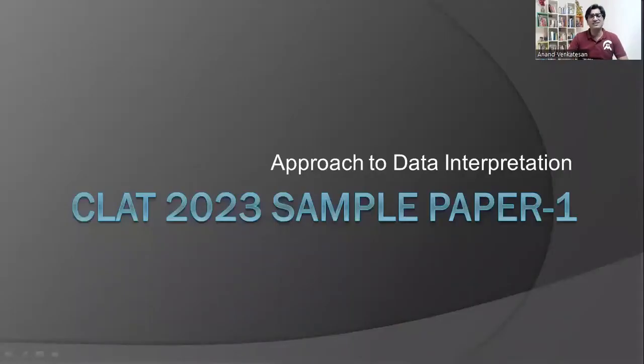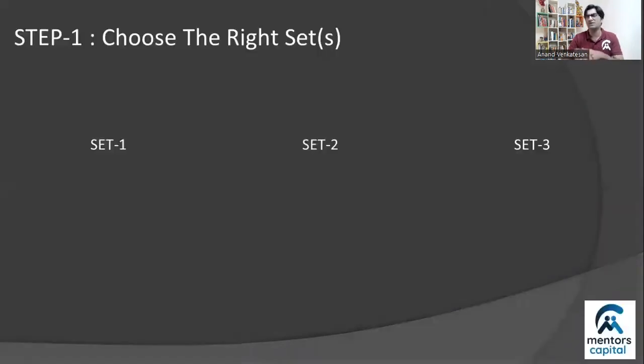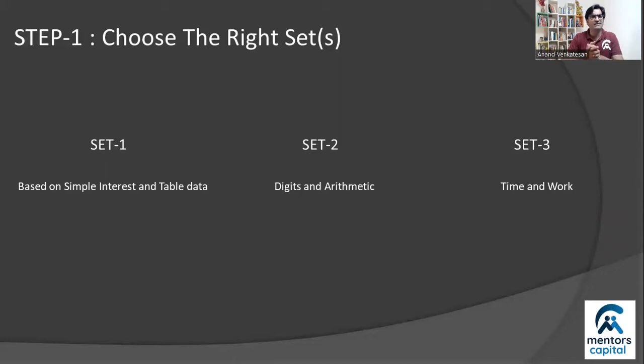One of the first things that you do when you're discussing data interpretation is obviously to talk about problem selection, right? How do you figure out which set to choose, which set to attempt, and how to do that in this particular test? There are 3 sets in this paper. Let's look at what topics were involved in these sets.